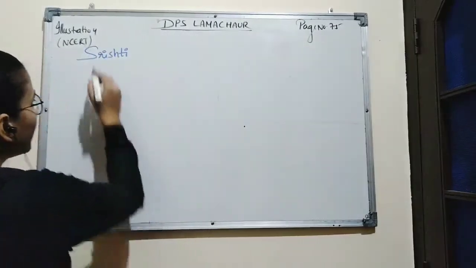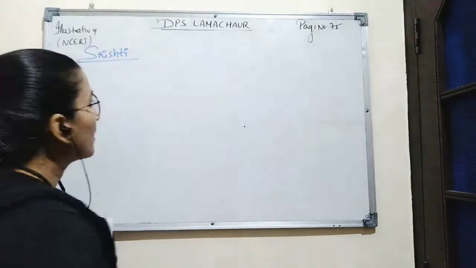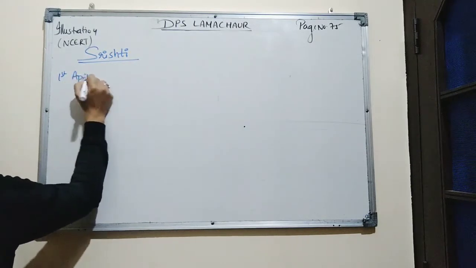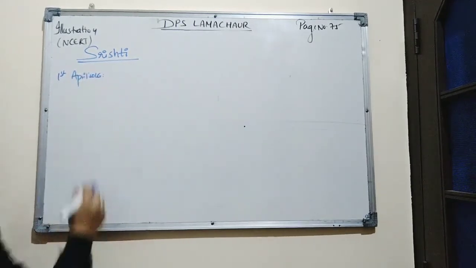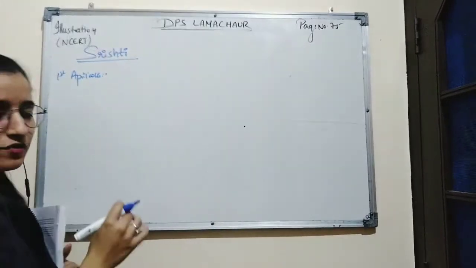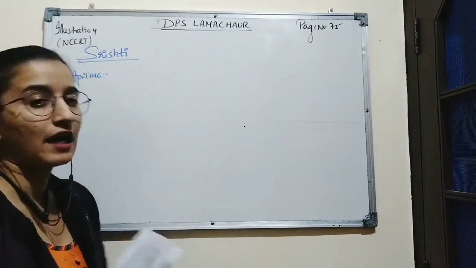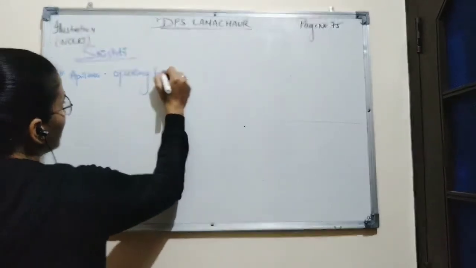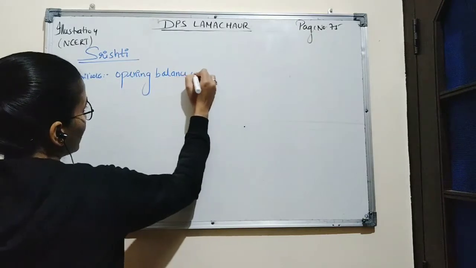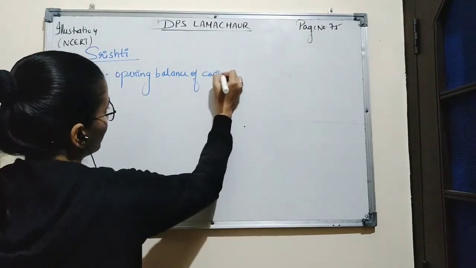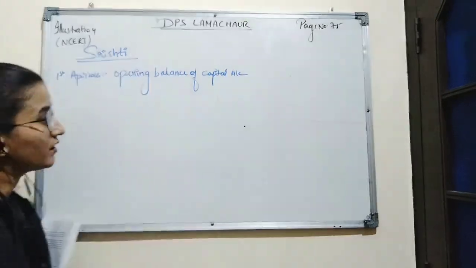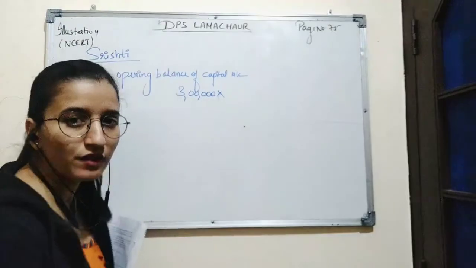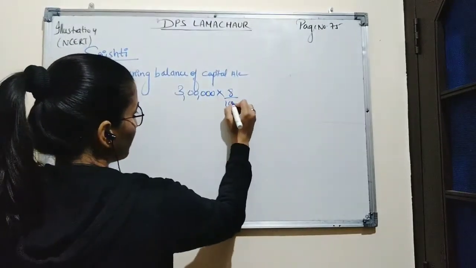In the same way, we'll calculate the interest on capital allowed on Shrishti. On 1st April 2016, the amount of capital brought in by Shrishti was rupees 3 lakh, and this was the opening balance of her capital account. Rate of interest on capital is 8%.